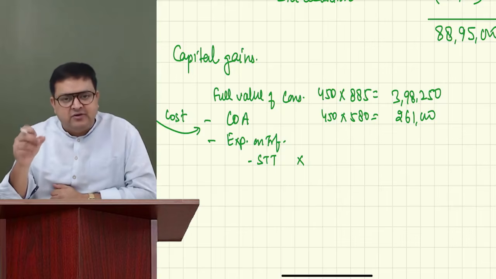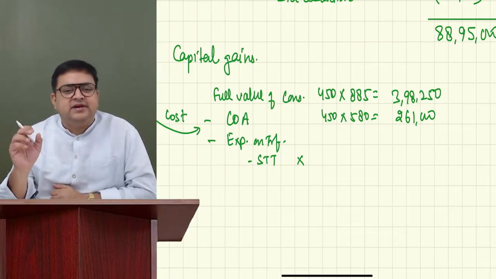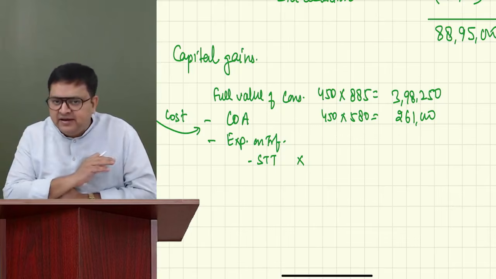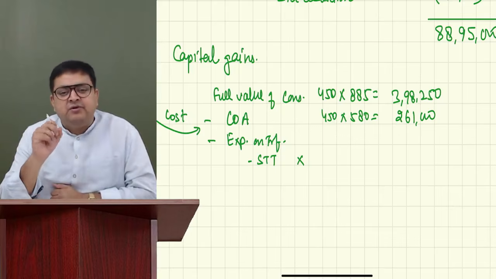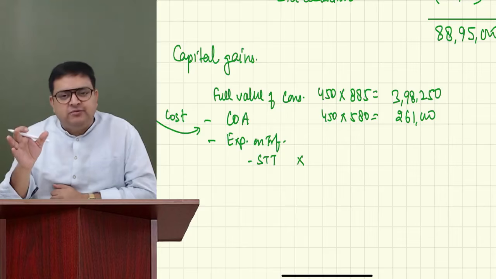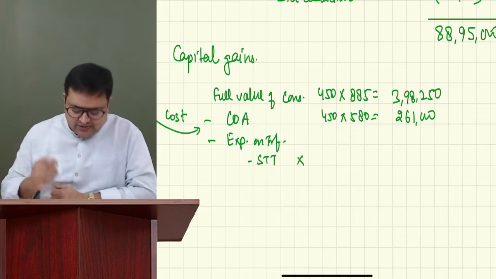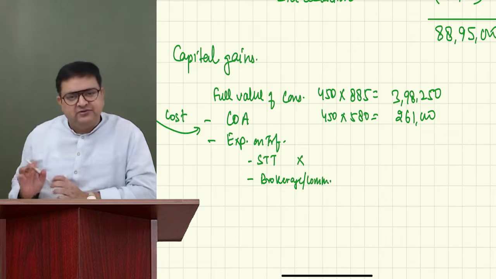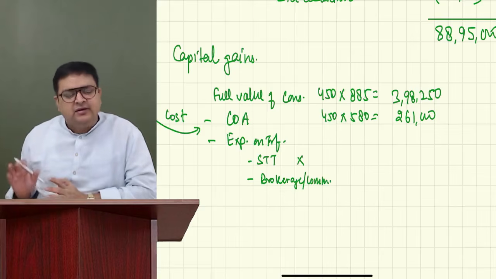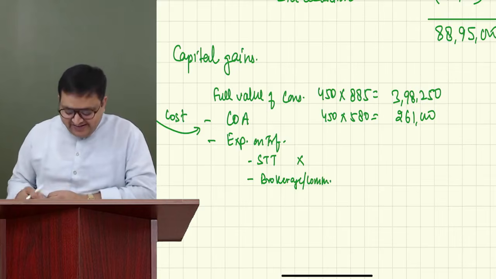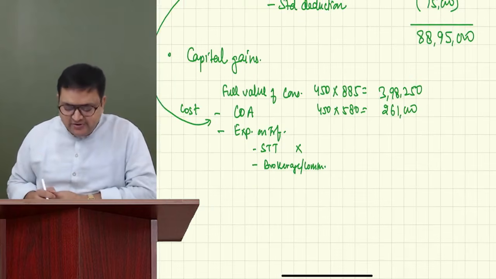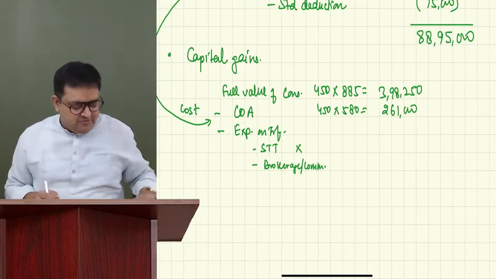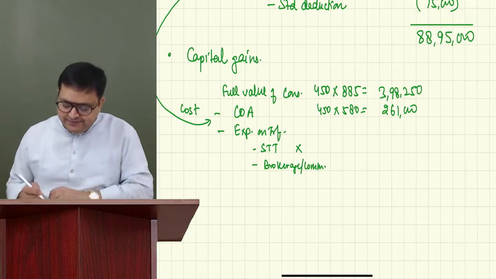We call it speculative PGBP. There STT is allowed. But here in capital gain, STT is never allowed. What about any brokerage or commission which you pay to the stock broker? That is allowed. So if you have paid any brokerage or any commission to the broker, that is allowed. Understood? So please keep this in mind, at least till examination, that STT is not allowed as a capital gain expense, but brokerage is allowed.